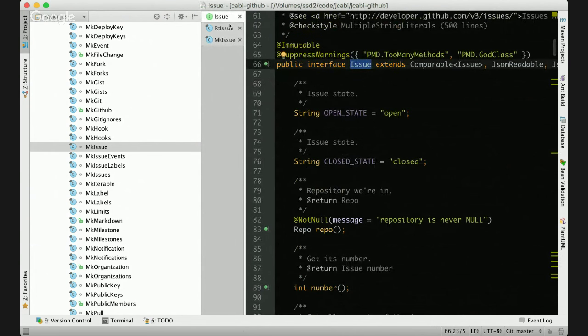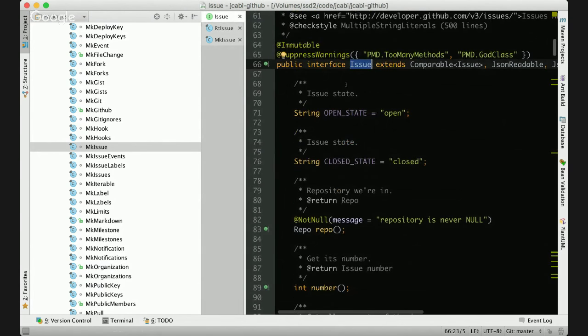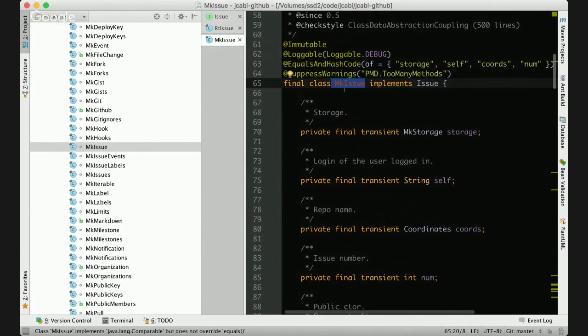And in production code, you will use RT issue. But in unit testing, I'll show you right now how it works. I'll show you a real project which is using this library. In production, in real code, you will definitely use this class. But in unit testing, in a very common approach, what many people are using, they would just mock this interface issue. They would create a mock version of it and then use it. But I'm saying that this approach with the MK issue is way better.